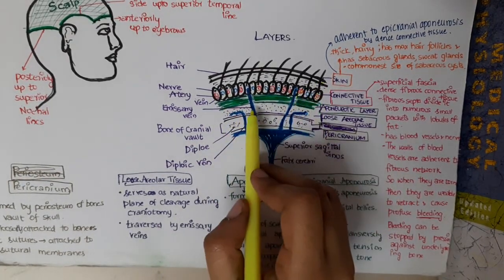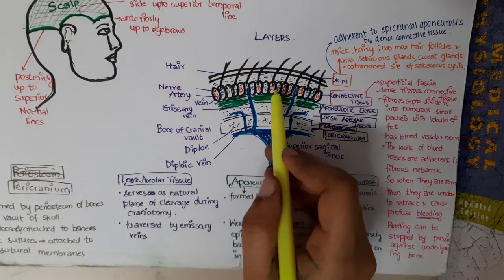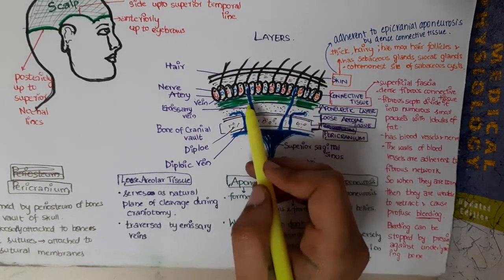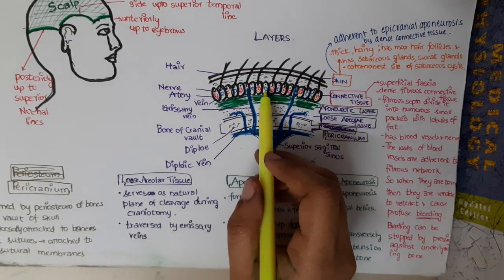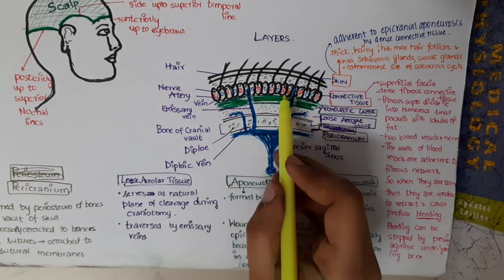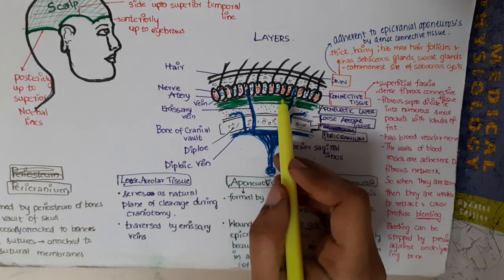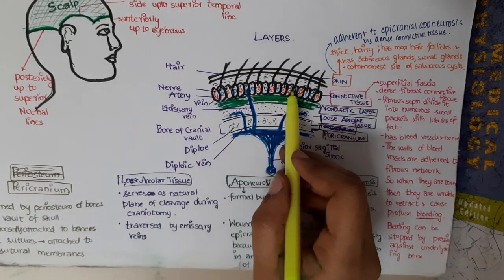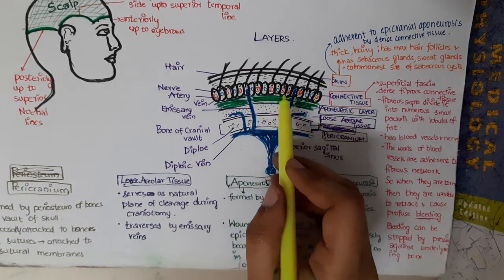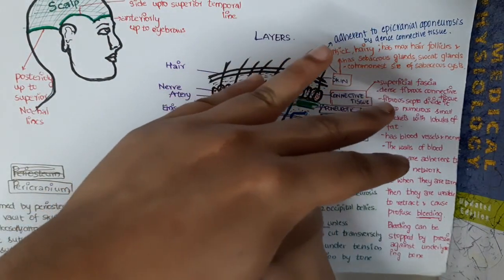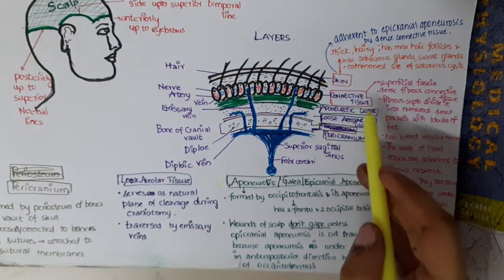When they are torn, these blood vessels are adherent to each other by a fibrous network. So when they are torn, they are not able to retract easily because there is no muscle, only fibrous content. As a result, these blood vessels present in the connective tissue will bleed profusely. Then how do you stop bleeding? This bleeding can be stopped by pressing hard over the bone like this.